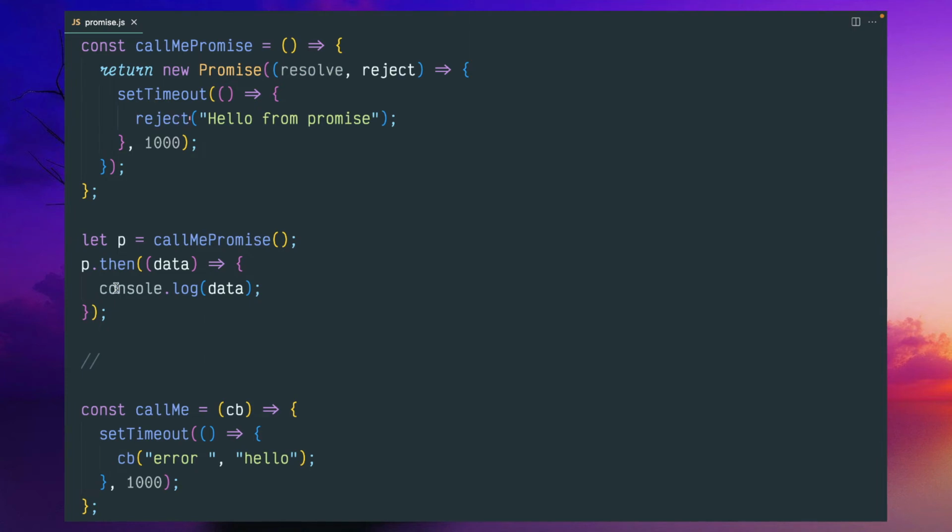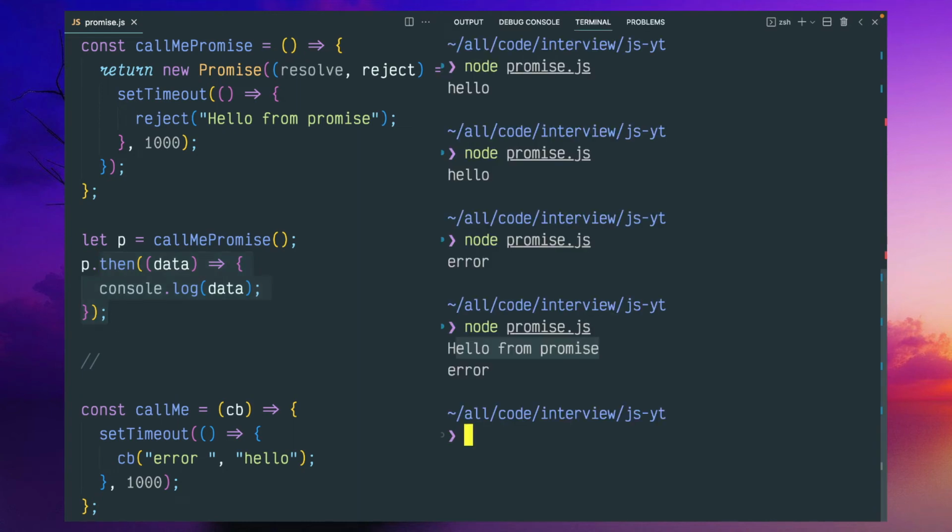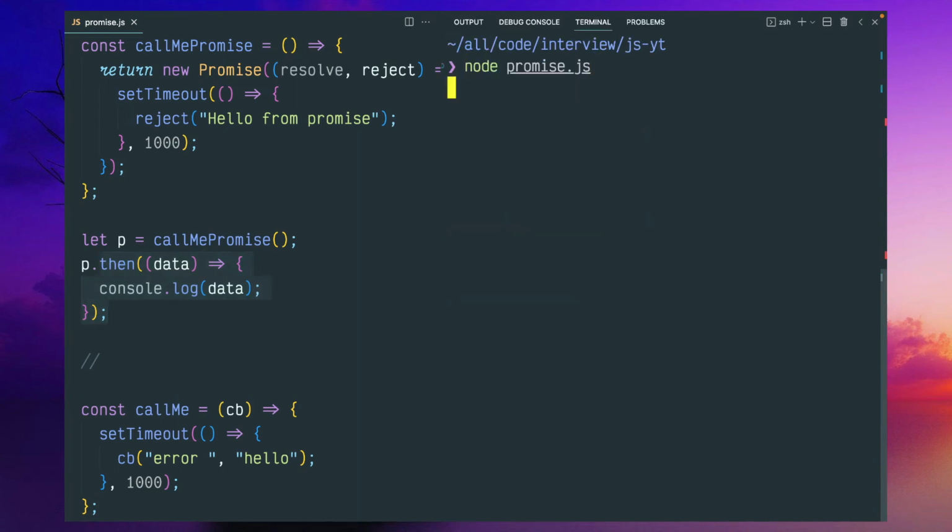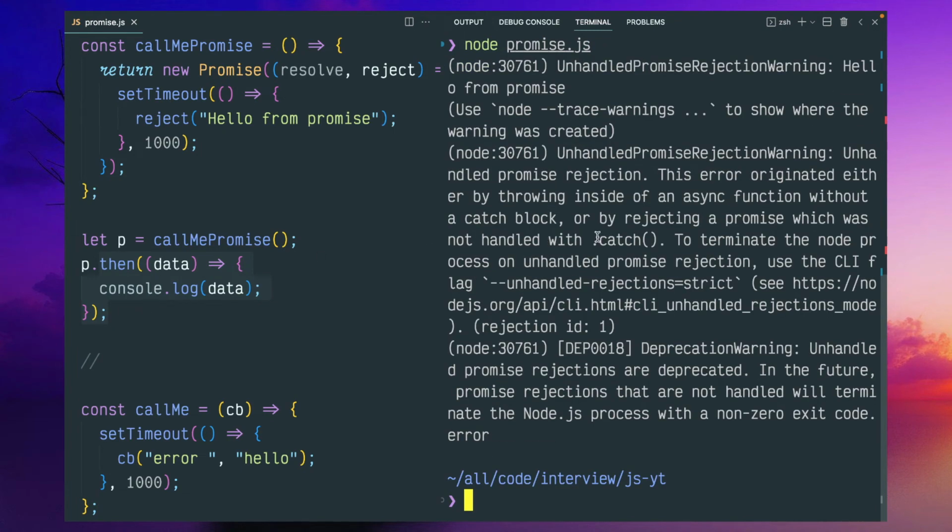If you do the reject and only do then, and you have not implemented catch, then it will throw some exception. See, unhandled promise rejection warning. This is a runtime exception, so you should always try to avoid runtime exceptions. If you are using TypeScript, this kind of error can be caught at compile time. But by default in JavaScript, you must implement the catch. If you do not implement the catch and any exception is thrown in your function, then a runtime exception will happen. You should always try to avoid runtime exceptions.